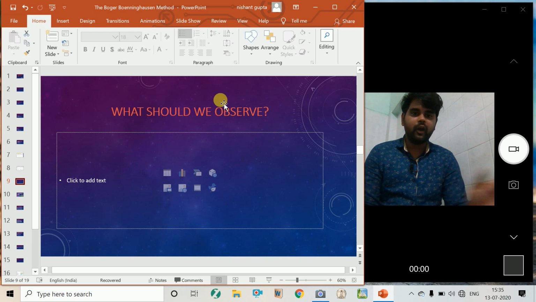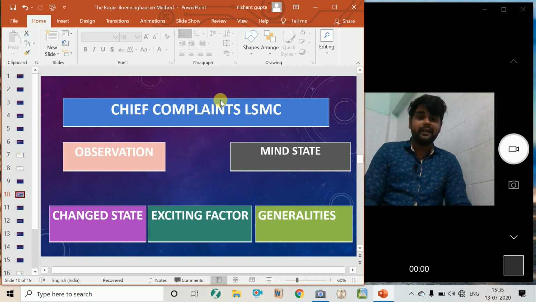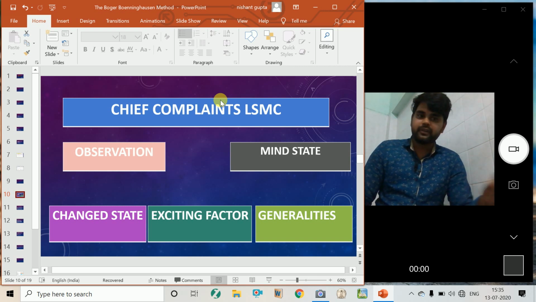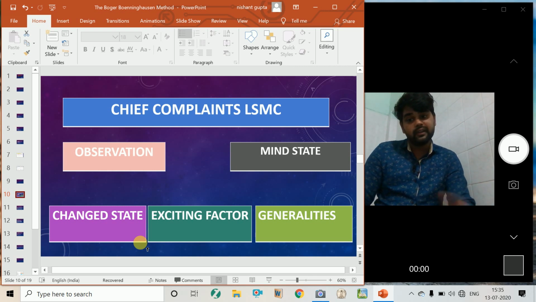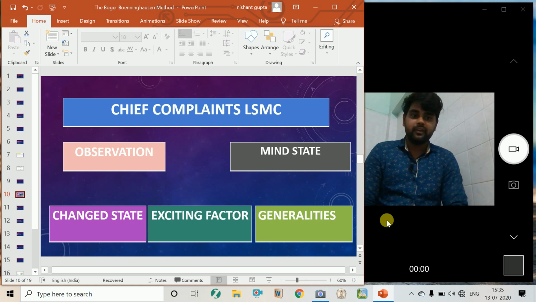So what should we observe in a case? The complaints, the chief complaint, represented in the form of LSMC: the location, sensation, modality and the concomitants. Observation is a very keen thing in the Boger-Bonninghausen method. The mental state, and what are the changes? What was the changed state, either in the physical state or in the mental state? What has changed, what the body has adopted, and is there any exciting factor that we have to look for. And the generalities are the major thing.